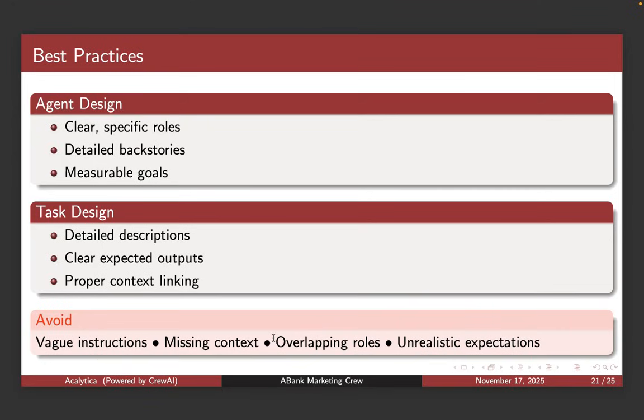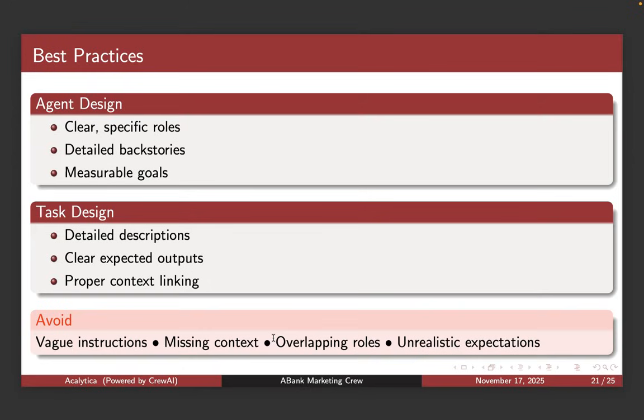So that's important. And there has to be a way to measure the goals, to say, have we achieved them or not? So there has to be some metric or some measurability of sorts, right? And then when it goes to the tasks, definitely you need to describe the task in detail. You need to tell us what the expected outcomes are, and this is based on the goals,